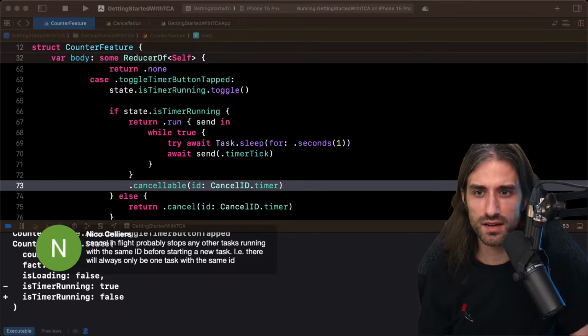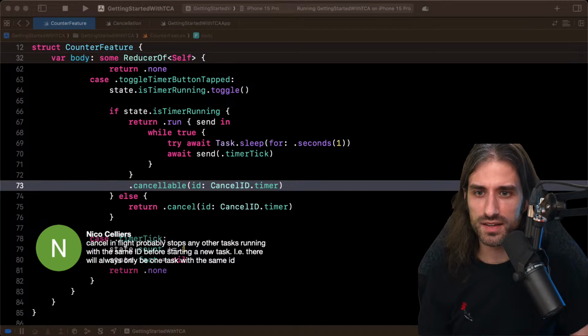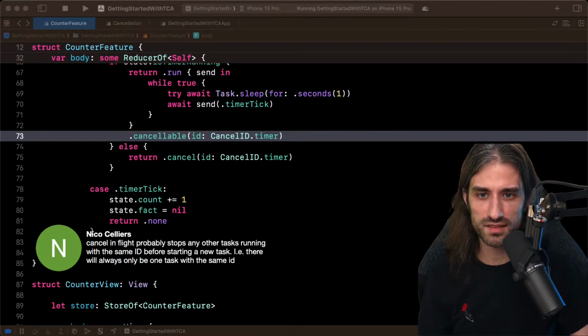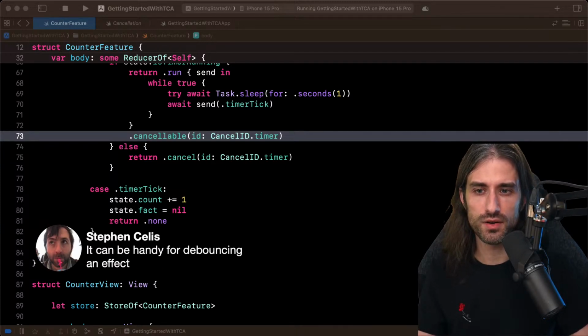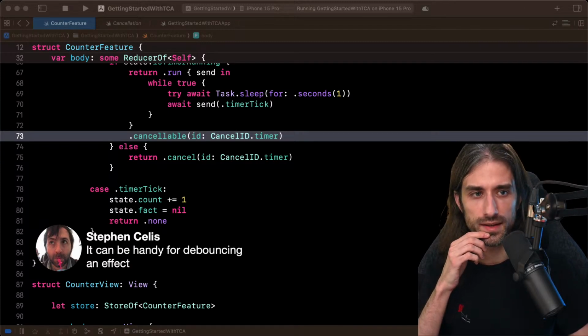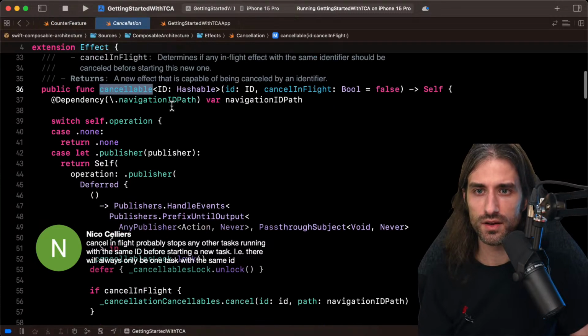So Nico, you were saying: cancel in flight probably stops any other task running with the same ID before starting a new task, i.e. there will always be only one task with the same ID. It could be handy for a debouncing effect. Okay, so cancel in flight. Okay, so it's like if there is already.